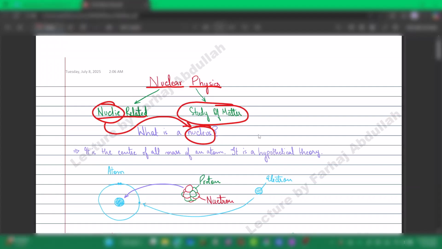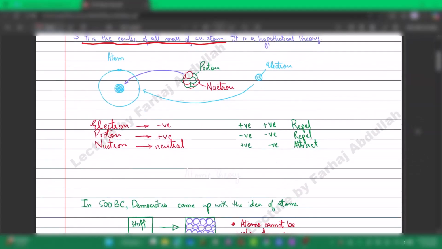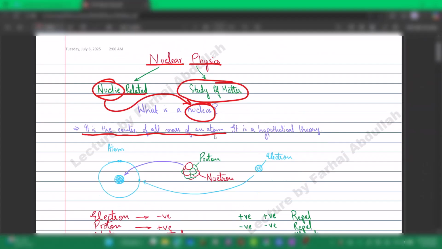Now what is a nucleus? Well, to answer in the most basic and cliche form, it is the center of all mass of an atom. This is only the first point. The second point is the most important, and that would extend to all of these bottom parts. It is the center of all mass of an atom.